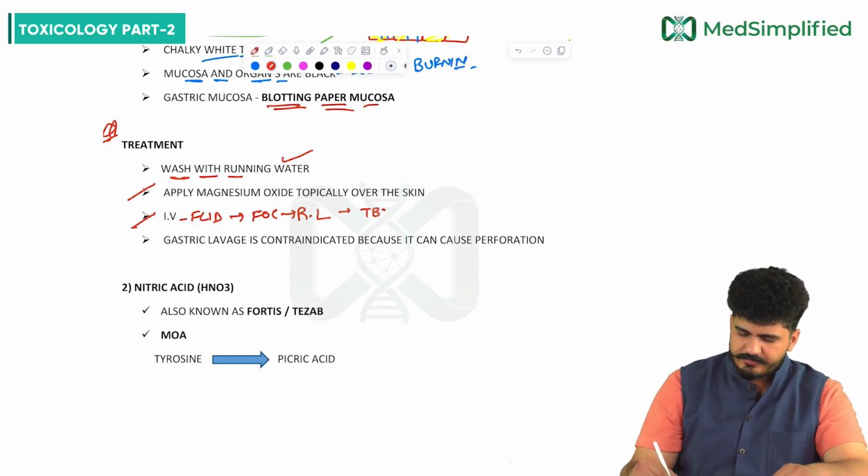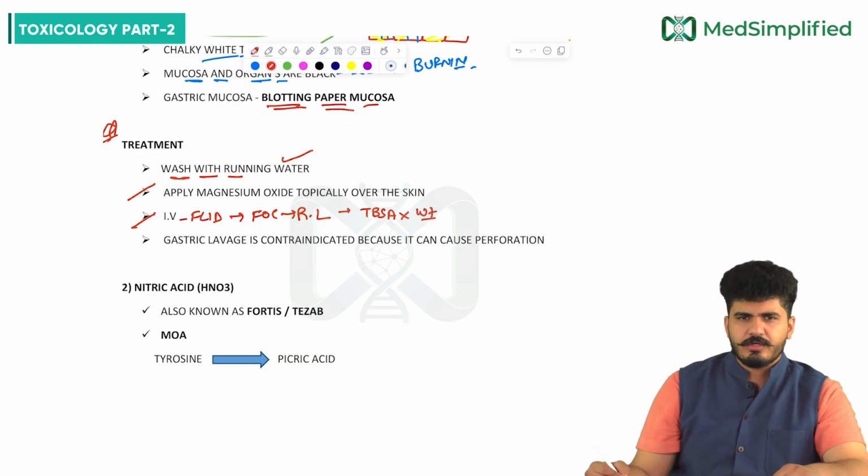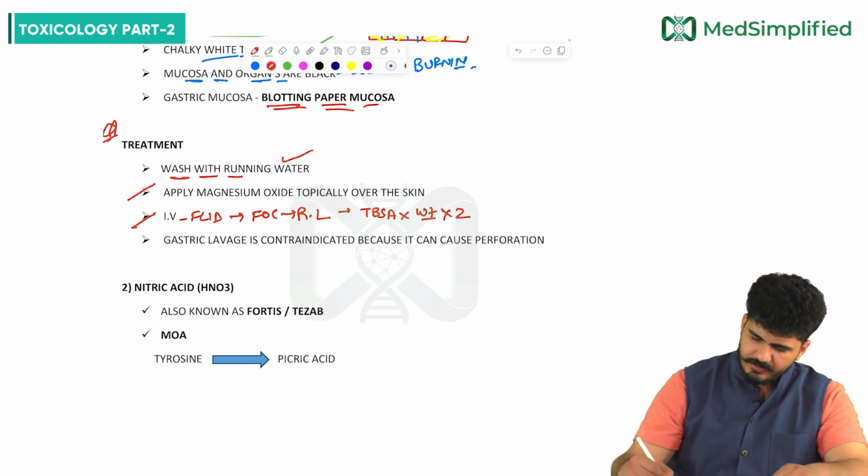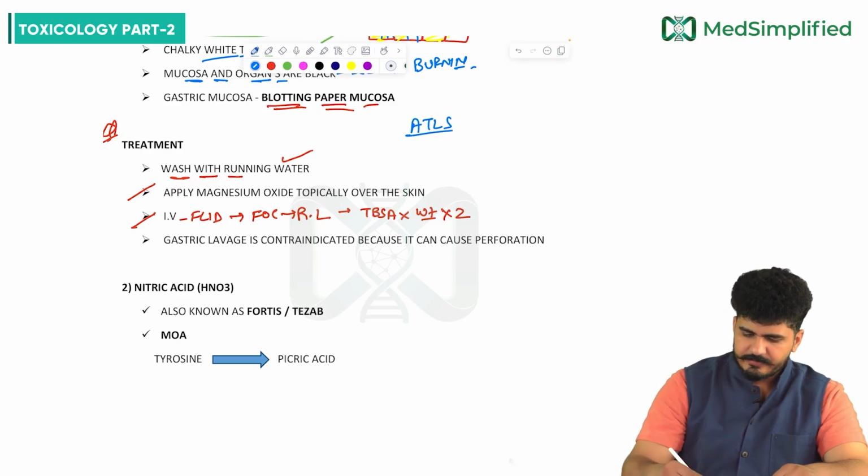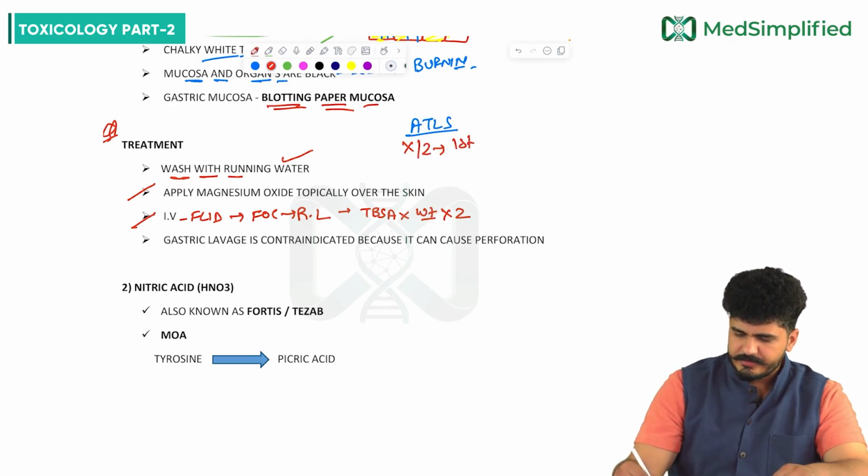Ringer lactate, how to give? Total body surface area involved multiplied by the weight of the body. If an adult, we multiply by 2. Then what will happen according to the ATLS guidelines? Sir, x by 2 is given in the first 8 hours. After that, the remaining x by 2 is given in the next 16 hours.